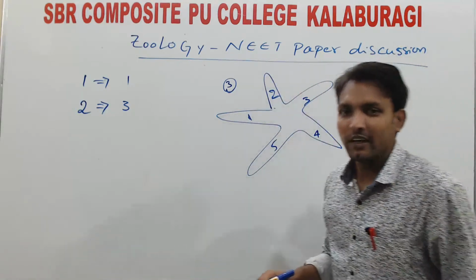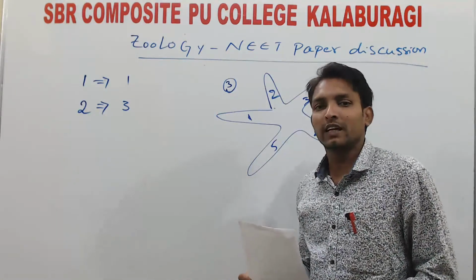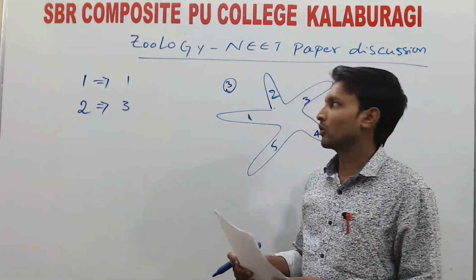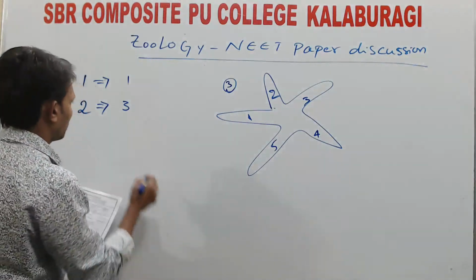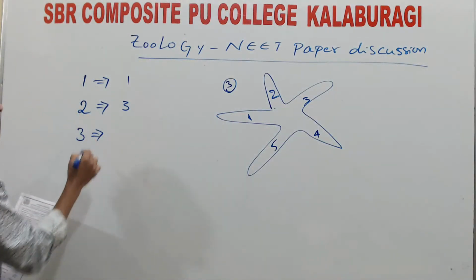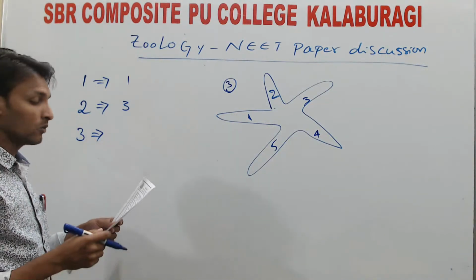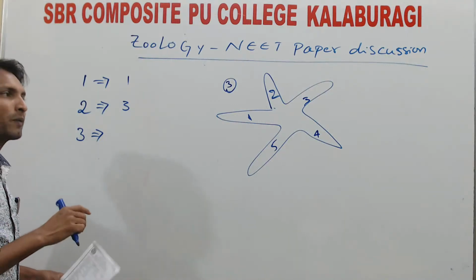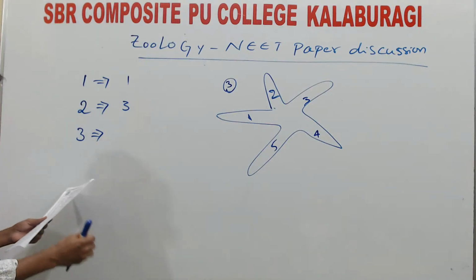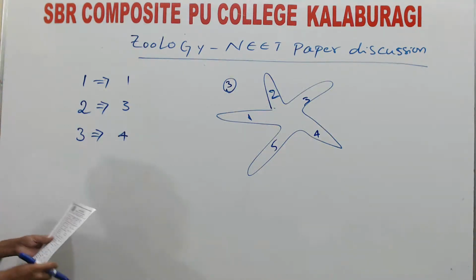Pentamerous radial symmetry, or you can call it secondarily radial symmetry. So the answer is Echinodermata, where the larval stage has bilateral symmetry and the adult stage has secondary radial symmetry, or pentamerous radial symmetry. So third question, option 4.